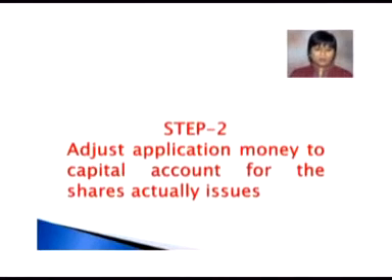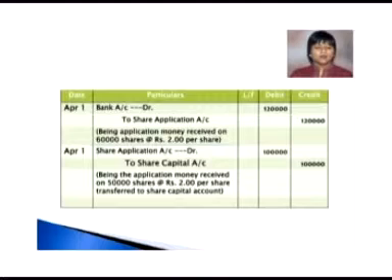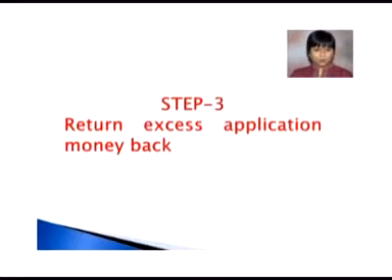Our step 2 is to adjust the application money to the capital account. Now we have invited share applications for 50,000 shares, so the amount with respect to 50,000 shares only will be transferred to the share capital account. So here the entry will be, on April 1, share application account debited to share capital account amounting to rupees 1 lakh. Narration being: application money received on 50,000 shares at rate of rupees 2 per share transferred to share capital account.